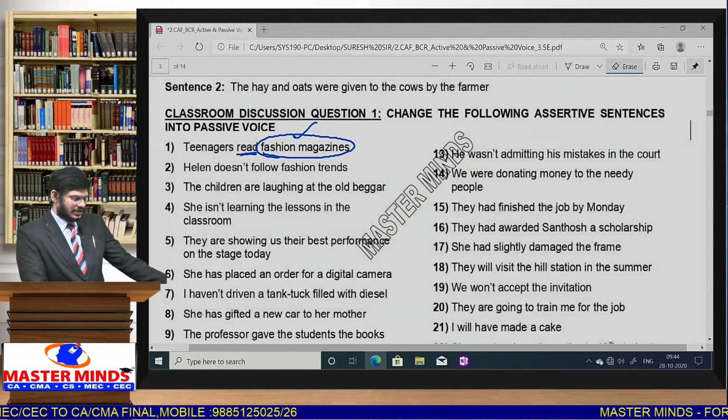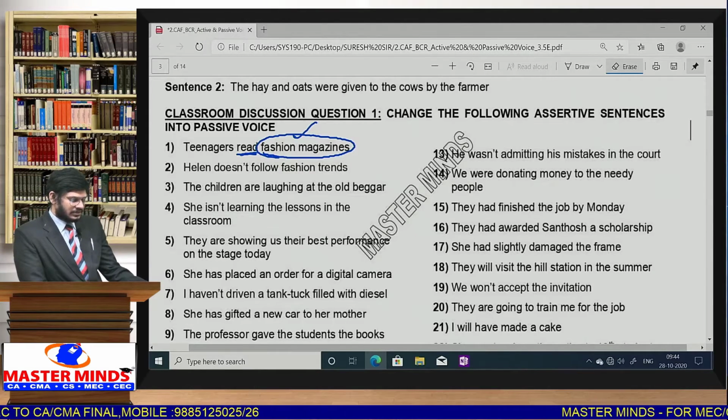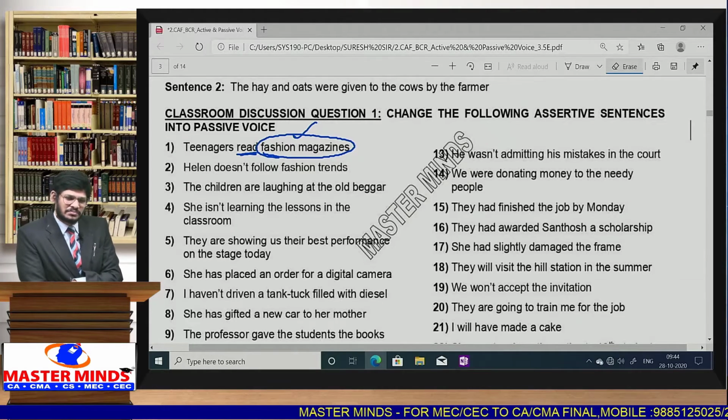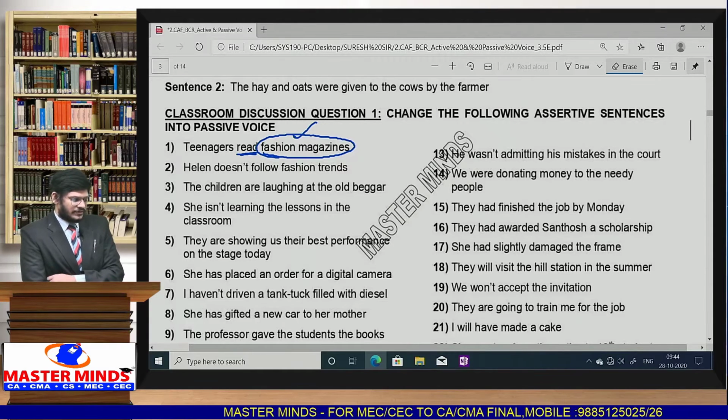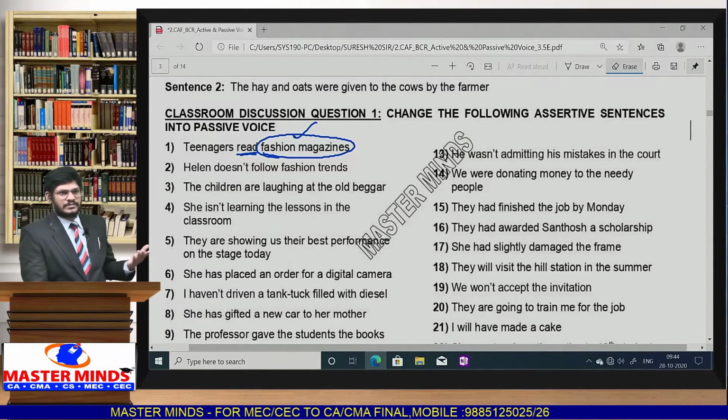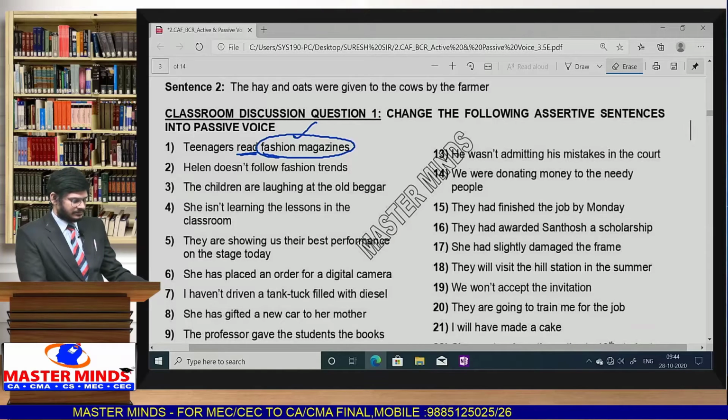Next one: Helen doesn't follow fashion trends. The fashion trends. 'Doesn't' means the given sentence is also simple present. Do or does generally comes in simple present. So the fashion trends aren't followed by Helen. That's the way we can write the answer.